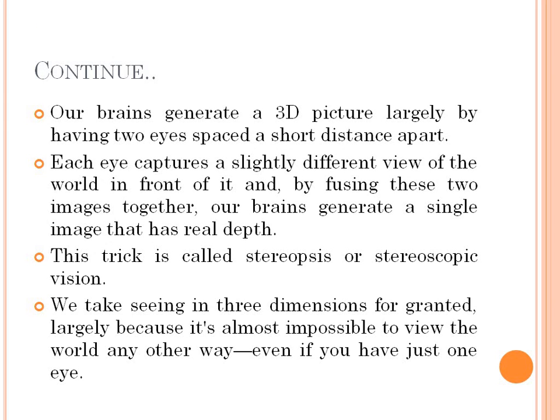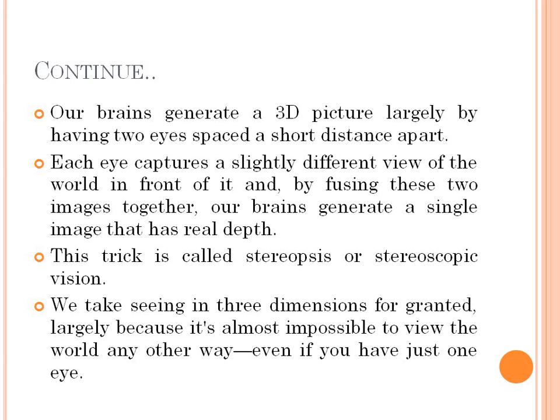So our brain generates a 3D picture largely by having two eyes spaced a short distance apart. Each eye captures a slightly different view of the world in front of it, and by focusing these two images together, our brain generates a single image that has real depth.